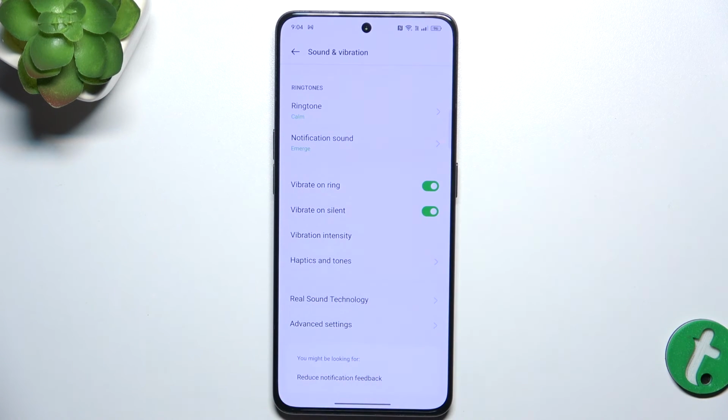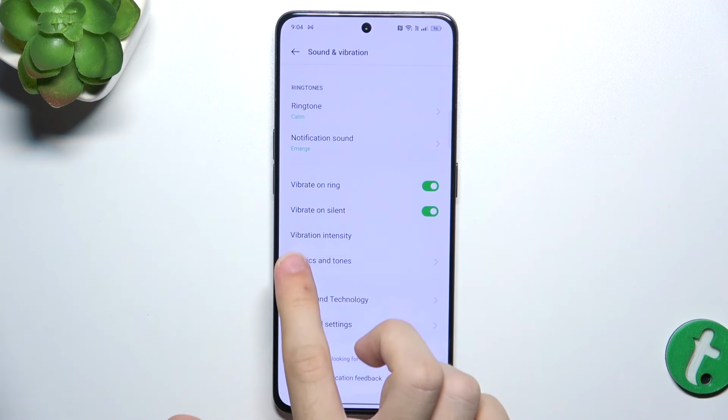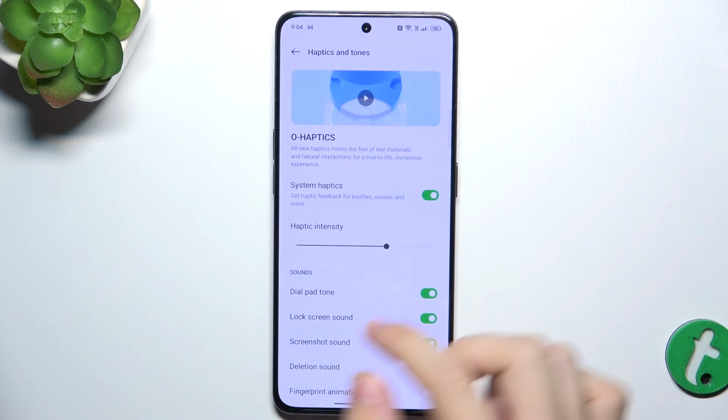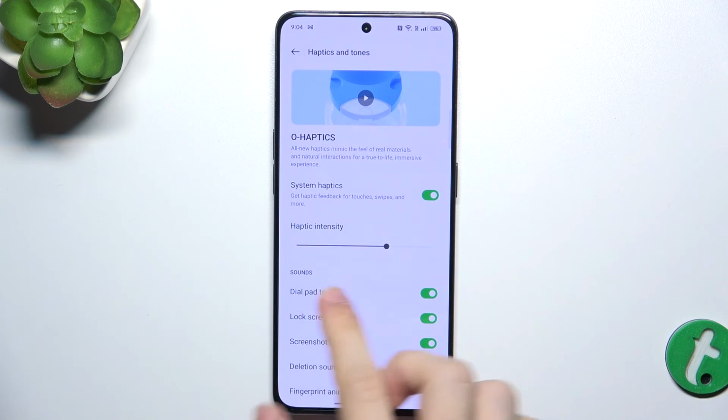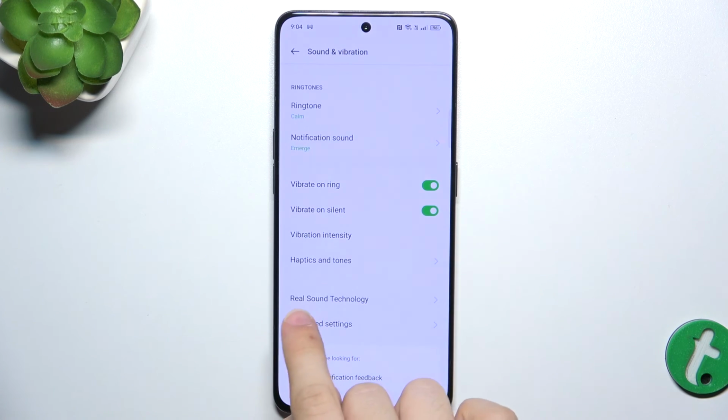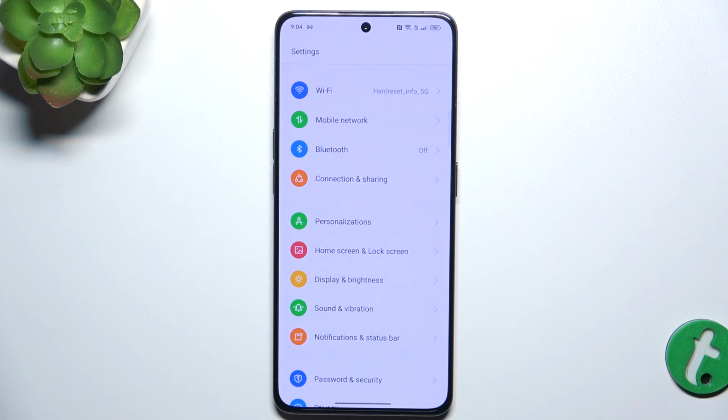Then you can enable vibrating on ring and vibrating in silent mode. You can adjust vibration intensity. Click on haptics and tones to adjust sounds and haptics. And you can adjust more advanced settings here. And that's all in